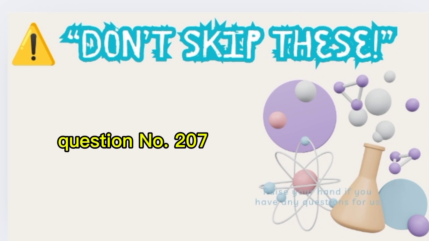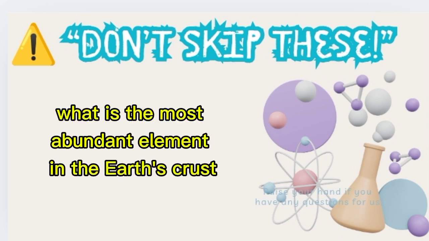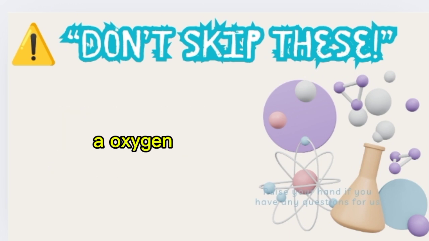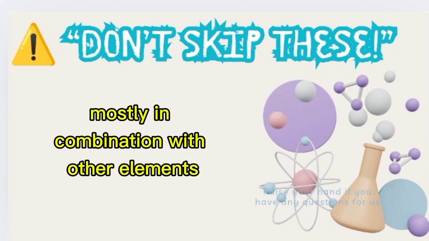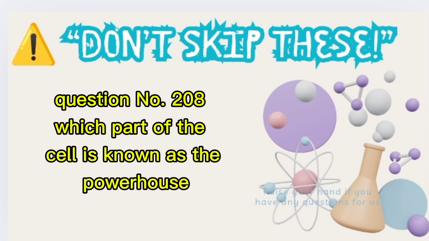Question number 207. What is the most abundant element in the Earth's crust? A. Oxygen, B. Silicon, C. Iron. Correct answer A. Oxygen. Oxygen makes up nearly half of the Earth's crust by weight, mostly in combination with other elements.